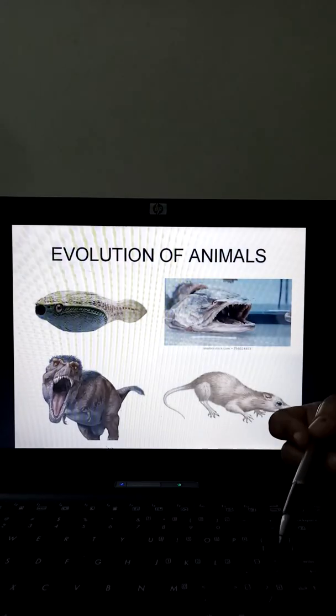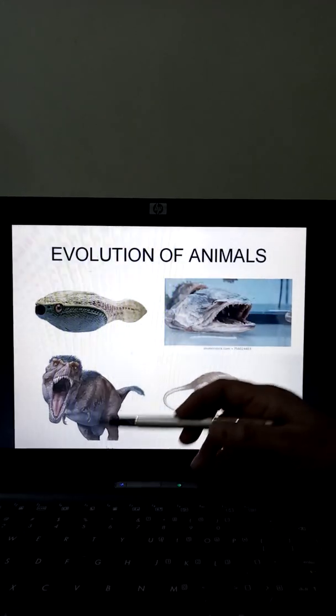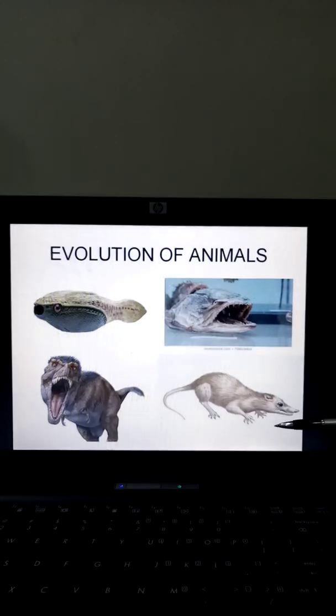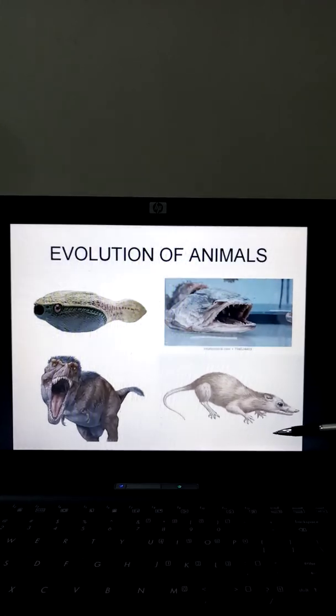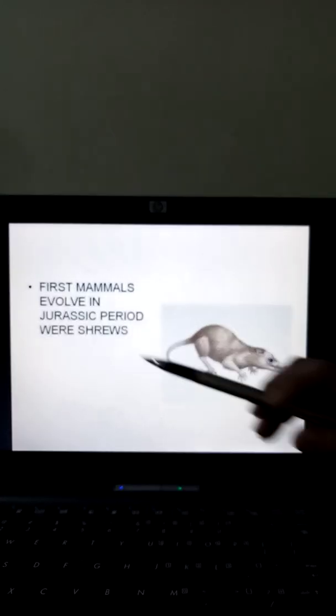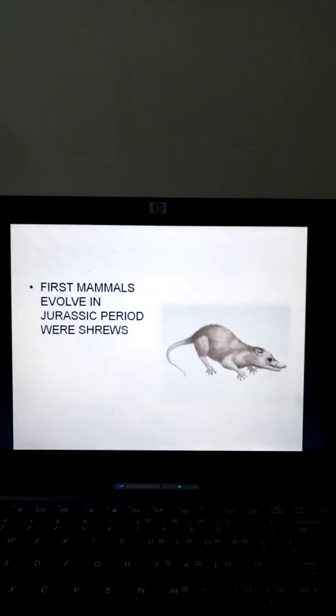Dinosaurs got extinct, but at that time only there was a kind of creature called shrews that originated in the same era, the ending part of that era. And these shrews are the first mammals which appeared at that time. So whichever mammals we see today, they are successors of such kind of structure, which are shrews.